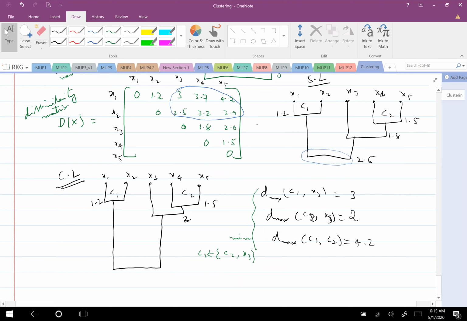Can one of you tell, completing the discussion? 2.5. 2.5. 2.5. D max I have to see. 4.2. Yeah, it is 4.2. Good. Okay, it is 4.2. Fine or not? Because D max I have to see.